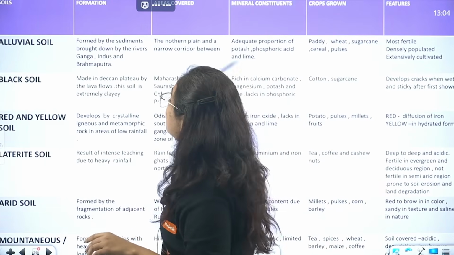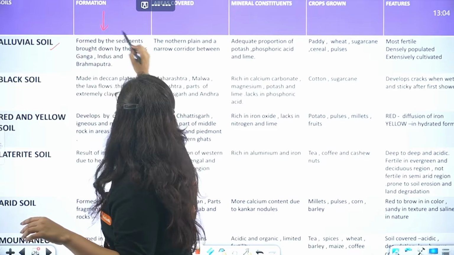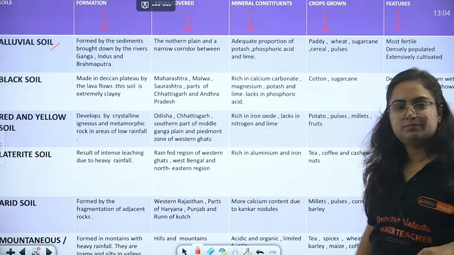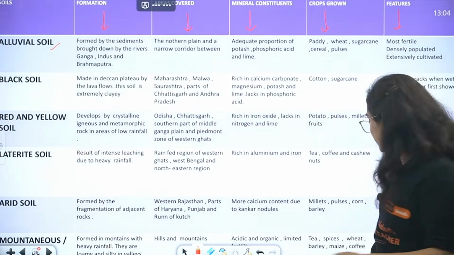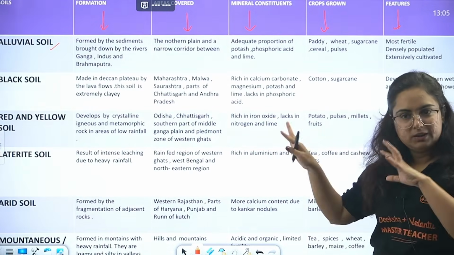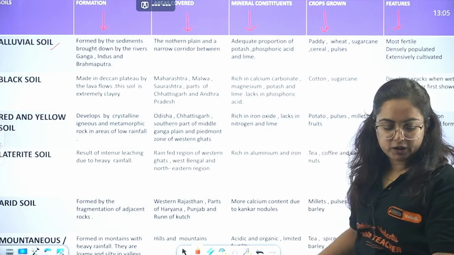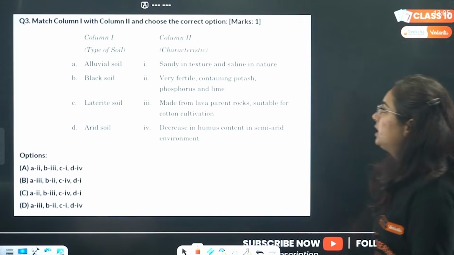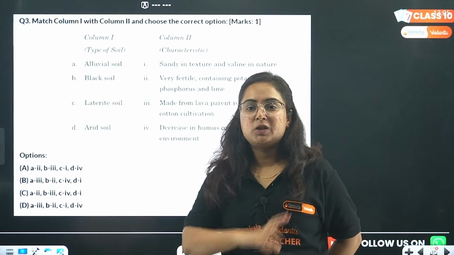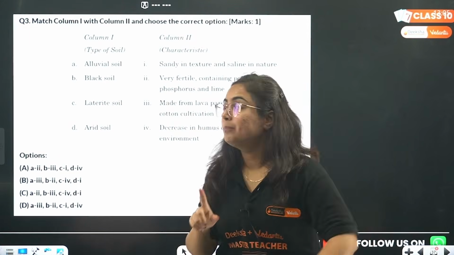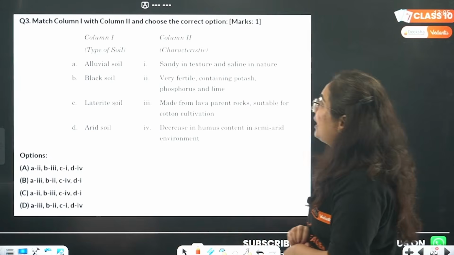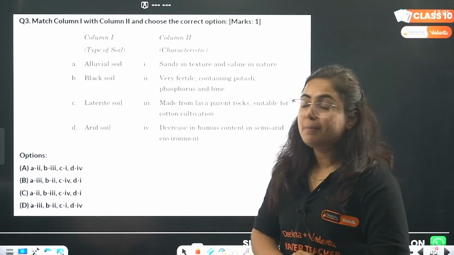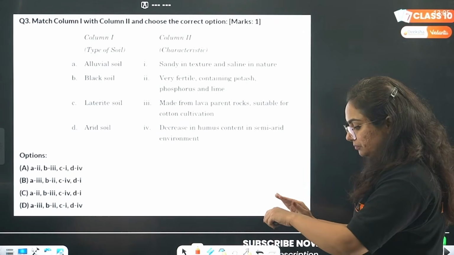See, alluvial soil. We have pointers like formation, area covered, minerals, crops, features. One page and the solution to all the problems. Read this. This is the conclusion to what we have read up till now. Okay? Moving next to some of the practice questions now. A lot of practice questions in the list. The first is: match column 1 with column 2 and choose the correct option. This comes as a 1 marker question. Match column 1 with column 2. Fine.